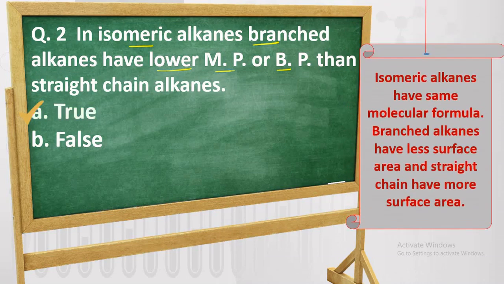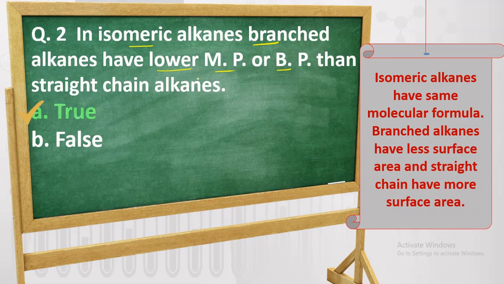The explanation for this is the isomeric alkanes have the same molecular formula. Branched alkanes have less surface area, and the straight chain alkanes have more surface area. That's why the branched alkanes, because of lower surface area, have lower melting point or boiling point.